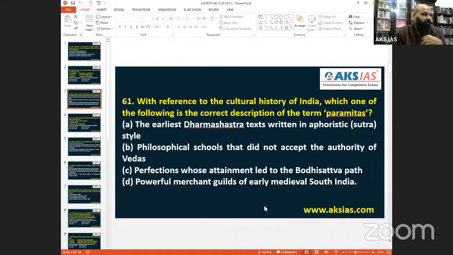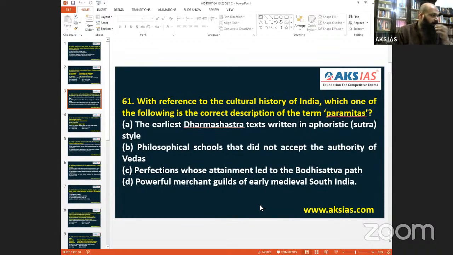So paramitas. When you take the description, the paramita means perfect virtue or virtuous. That is the basic understanding of paramita. So when you go for 61, the option says earliest Dharma Shastra texts were written in Sutra style. No, the earliest Dharma Shastras were not written in the Sutra style. They were just written down in a prose text-like form.